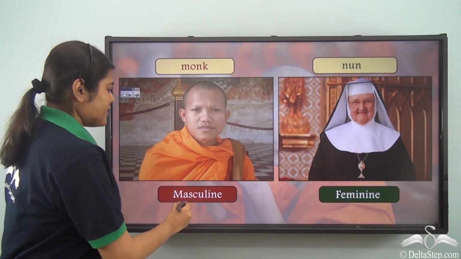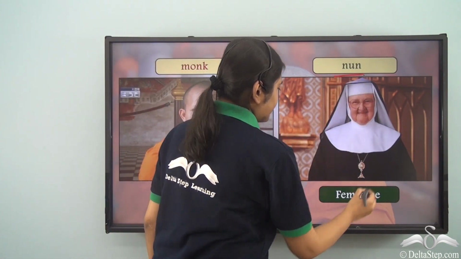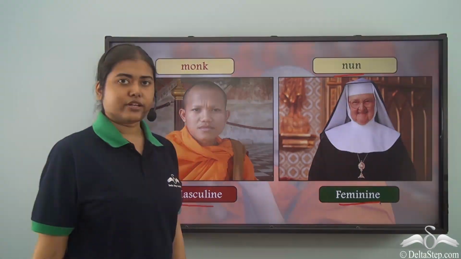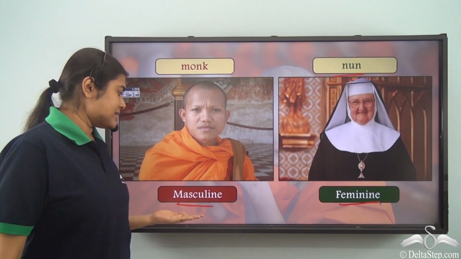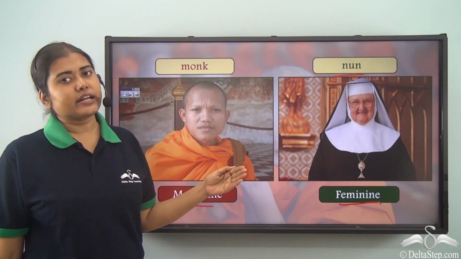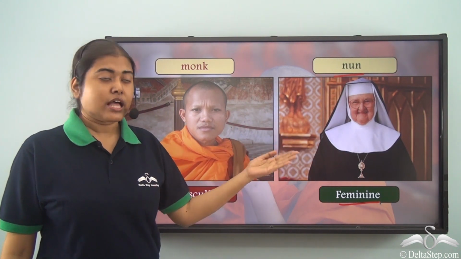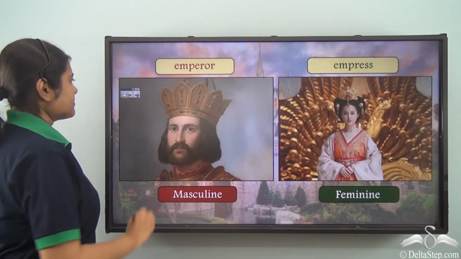The monk refers to the masculine gender, whereas the nun refers to the feminine gender. So in all these cases you see the male nouns are referred to as the masculine gender, and each of these male nouns have a different name for the female nouns and they are referred to as the feminine gender.